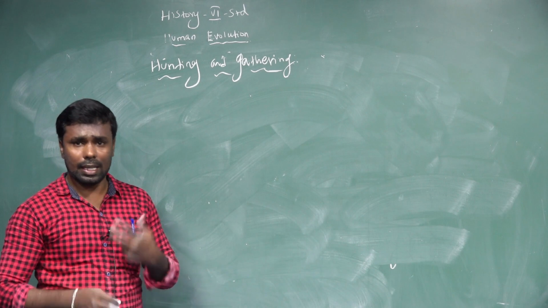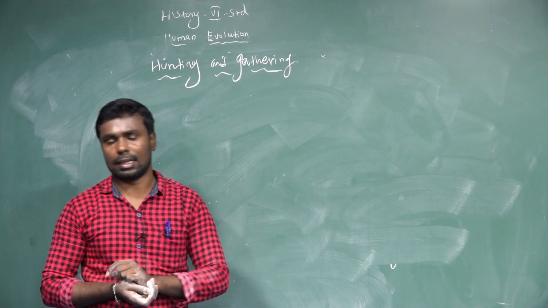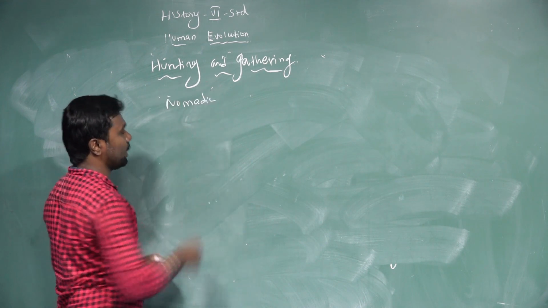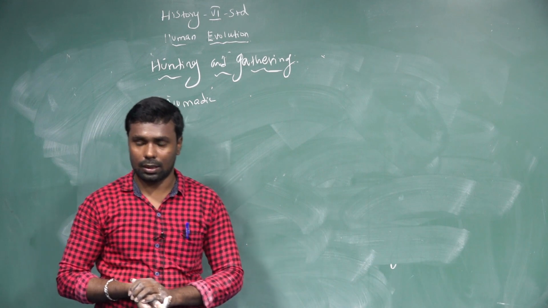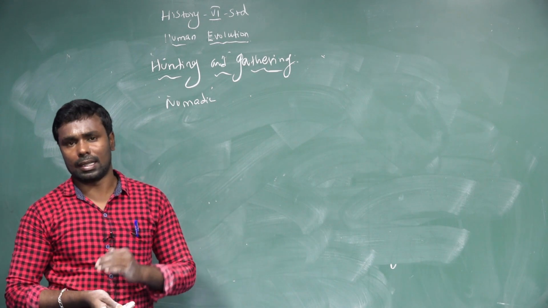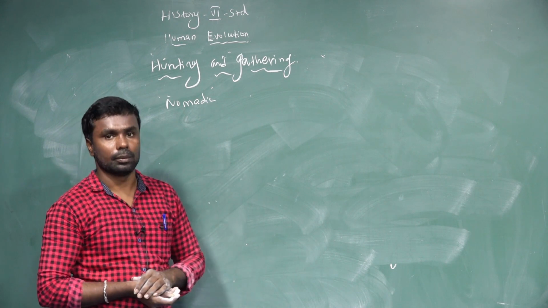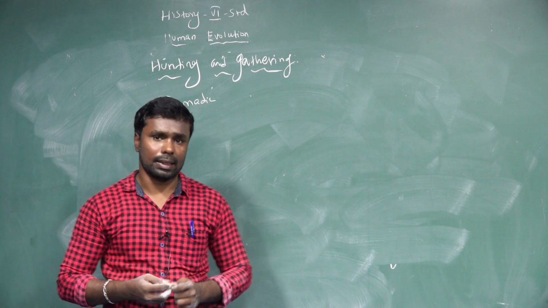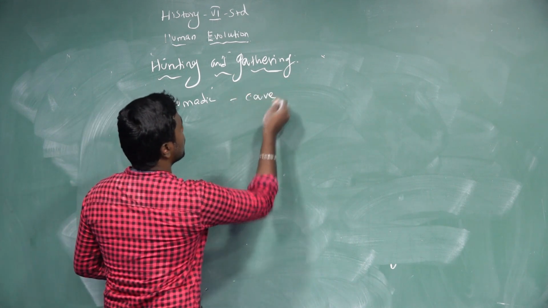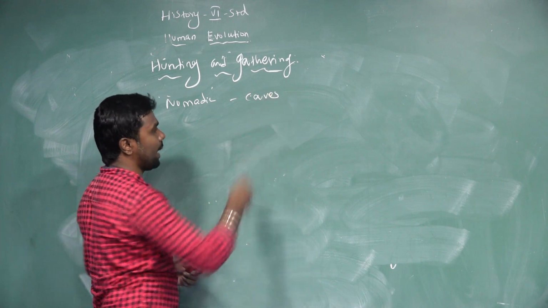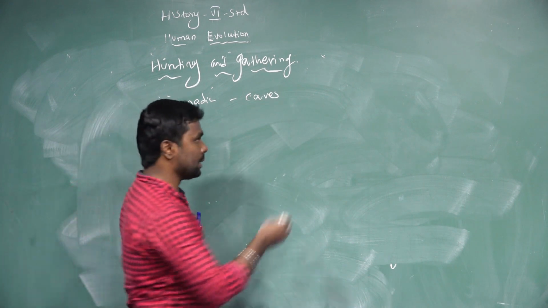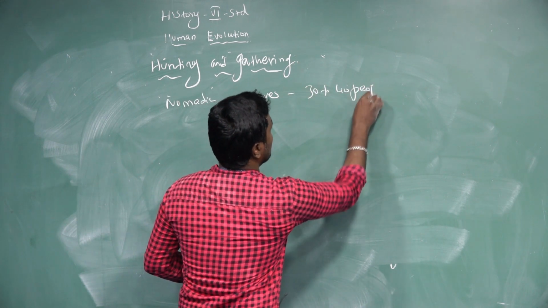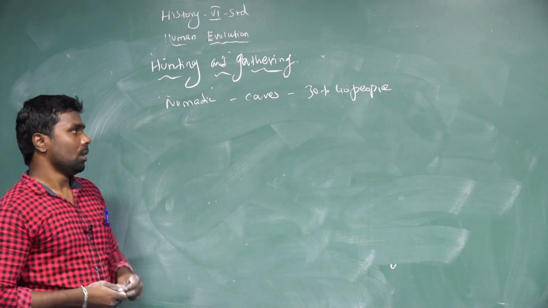Hunting and gathering. Millions of years ago, our ancestors led a nomadic life. Nomadic means there is no fixed house. They moved from one place to another in search of food. They lived as a group in caves or mountain ranges. Each group consisted of 30 to 40 people.